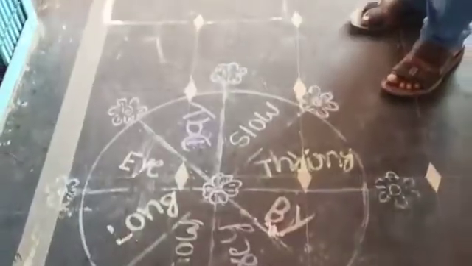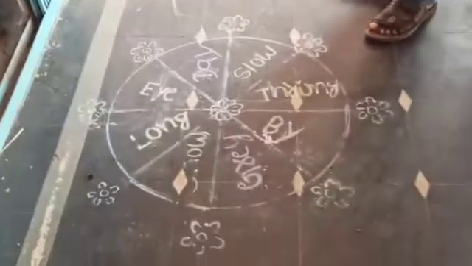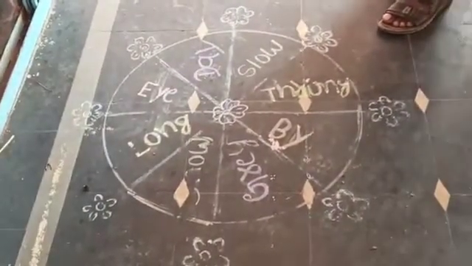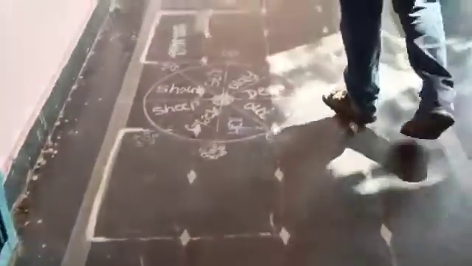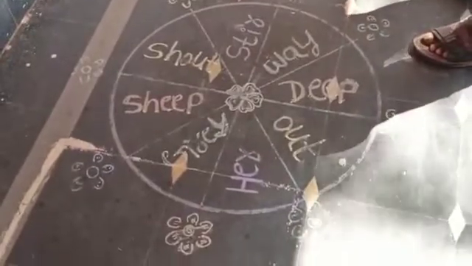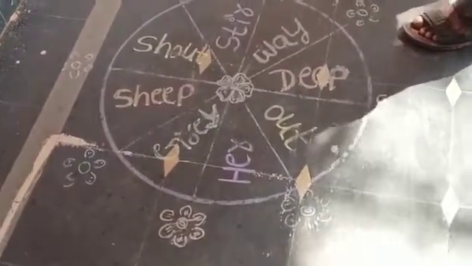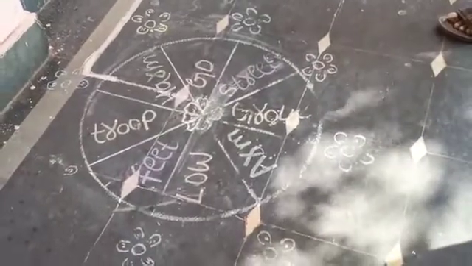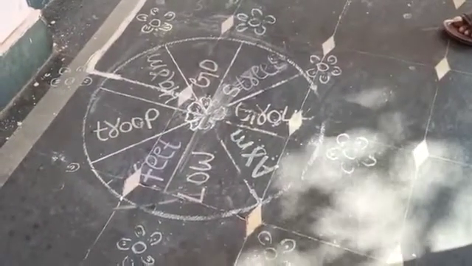That is the rhyming words: grey, day, long, strong, wide, eye, like this. So here are some rhyming words: grey, way, her, stir, sheep, deep, like this. Here are some more rhyming words: go, low, true, group, like this.